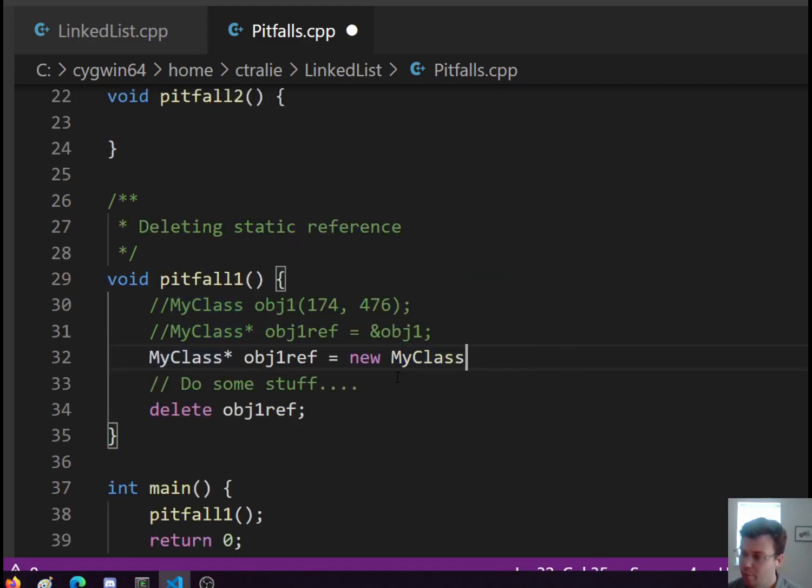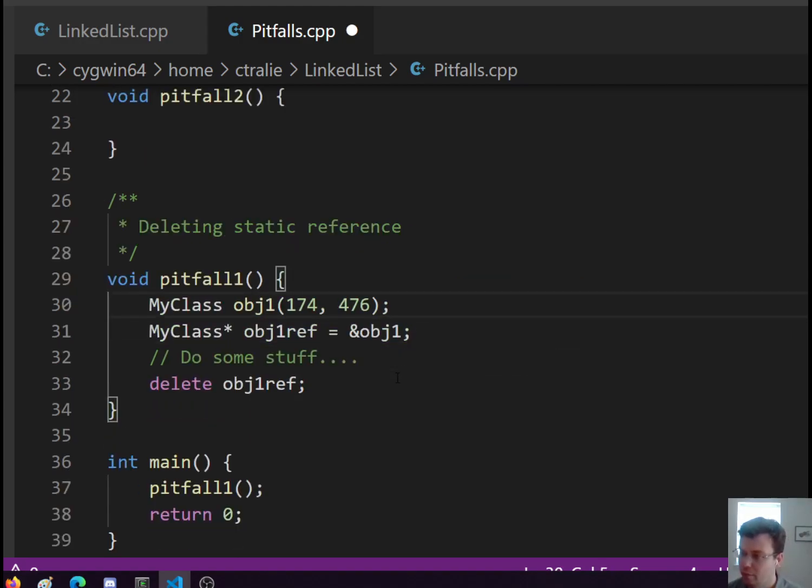But there's a problem if I try to remove a variable that doesn't belong to dynamic memory. This belongs to local memory for this method, which is called stack memory. Okay, so that's pitfall number 1. You don't want to do that.